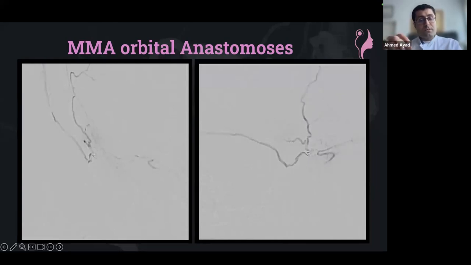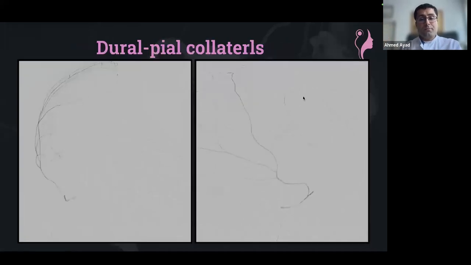So this anastomosis is there. It could be there even if you don't see it very well. I would say you have to search for that anastomosis to be sure that it's not there. Otherwise, you go like supraorbital, and in most of the cases, whichever embolic agent you're going to use, you're going to be safe doing the embolizations.